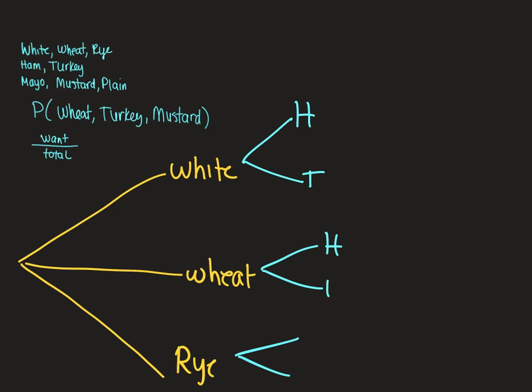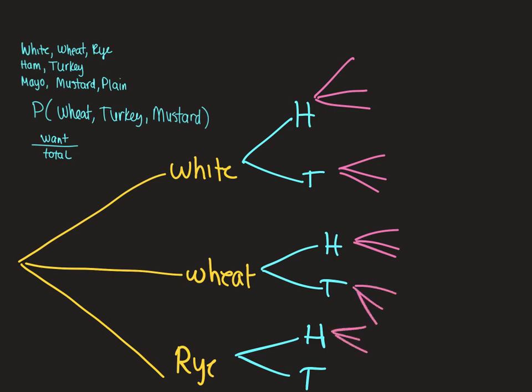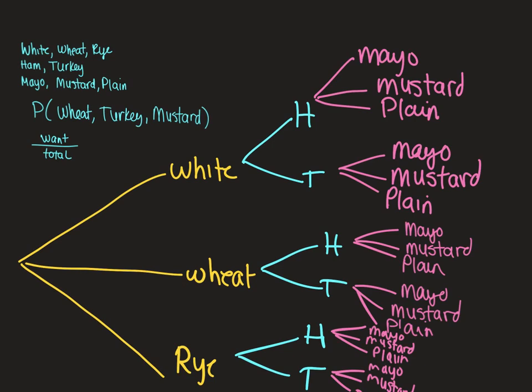So I could have a wheat ham or wheat turkey, a rye ham or a rye turkey. Now each of those needs 3 branches because there's 3 condiments that I could put on my sandwich. So I could have mayo, mustard, or plain off of this ham. So I have 3 branches, mayo, mustard, or plain off of this turkey branch.